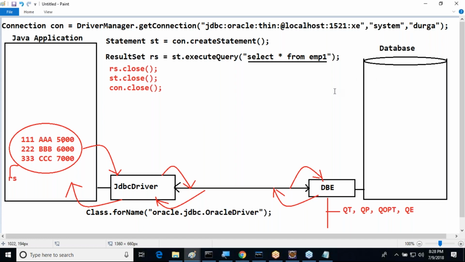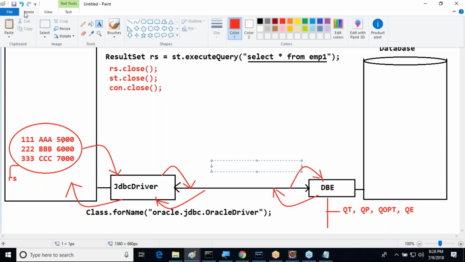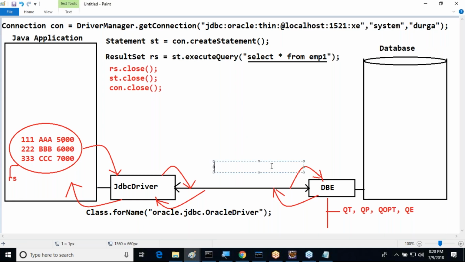Point is, in JDBC applications, we establish a connection between the Java application and the database. Am I right or not? Second point, we created a connection between the Java application and the database. Good. When we create the connection between the Java application and database, the connection is established. But that connection has a default nature. That nature is which one? Auto commit nature.